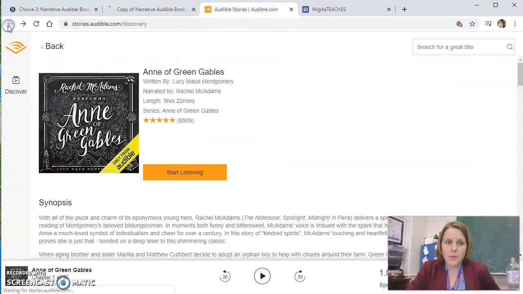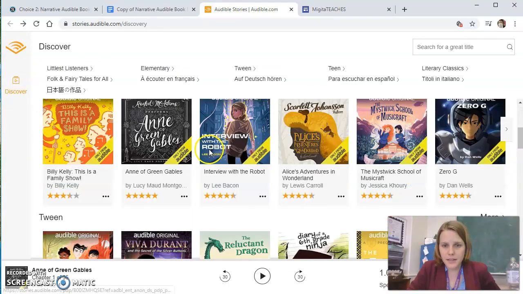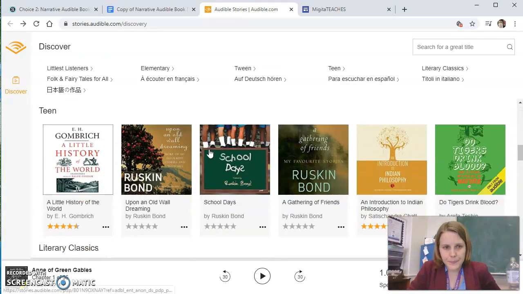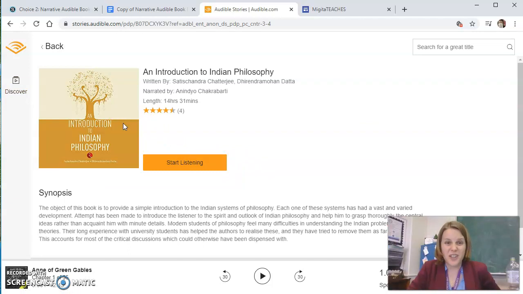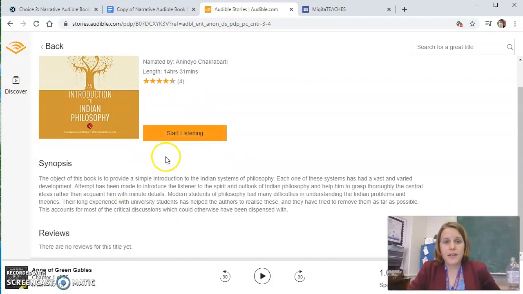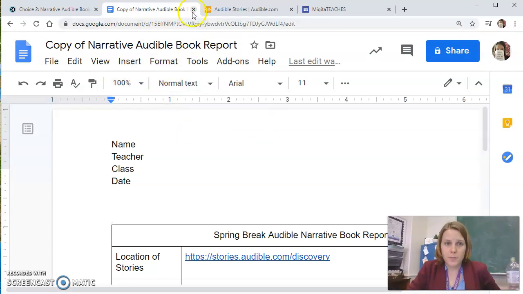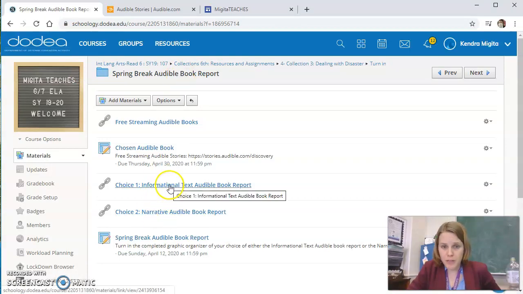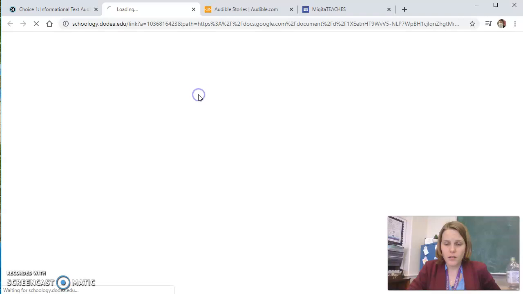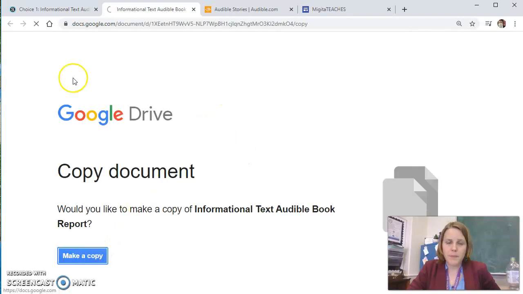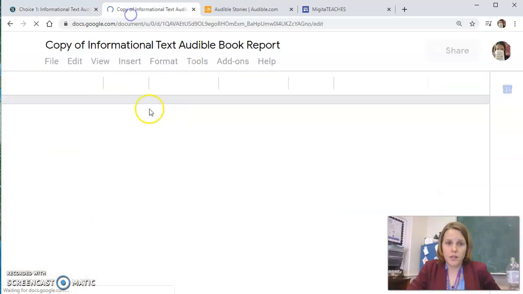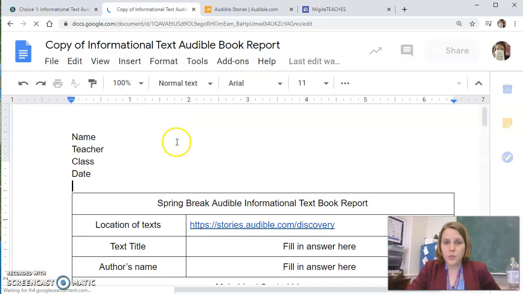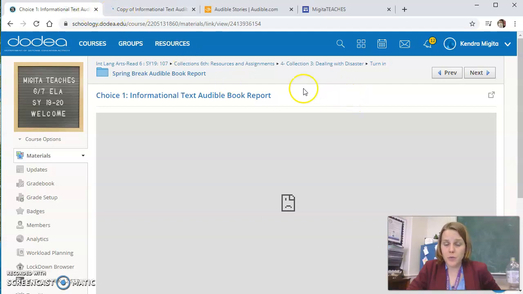Now, let's imagine I didn't want a narrative. Let's imagine I did an informational text, like, let's say I wanted to do an introduction to Indian philosophy, which is very interesting, by the way. Then this would be an informational text. So I wouldn't choose this one of the Audible book report. I would choose the informational text Audible book report. All right, let's make a copy. You only have to do one, and your choice. So you're listening to one book. If you didn't want work on spring break, you could do this during the quarantine too and be done with it.